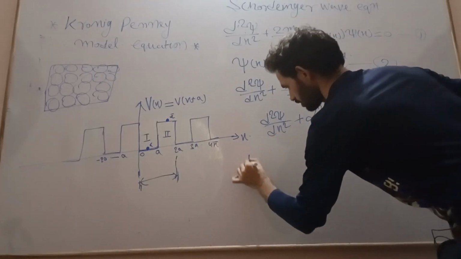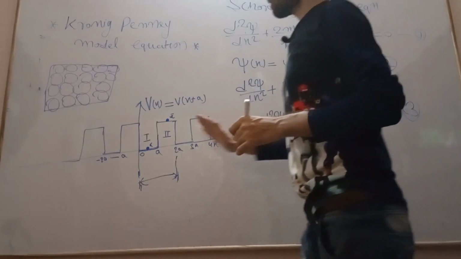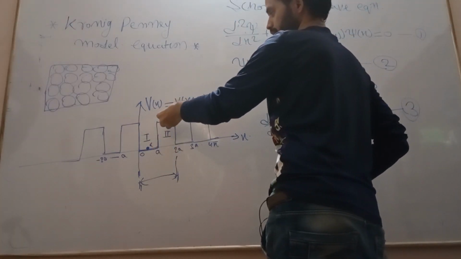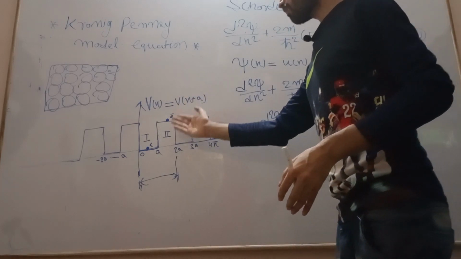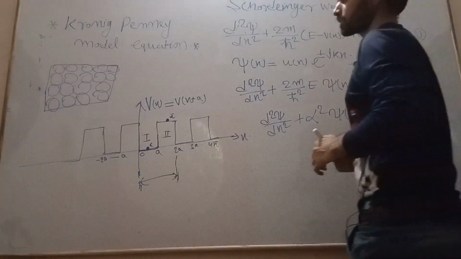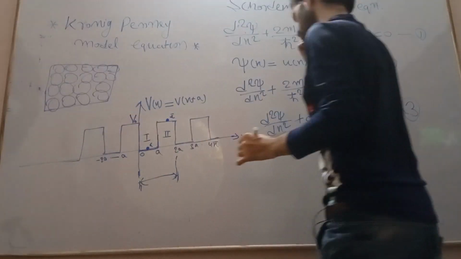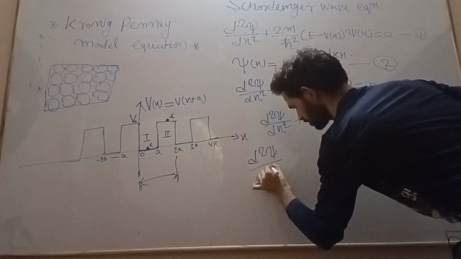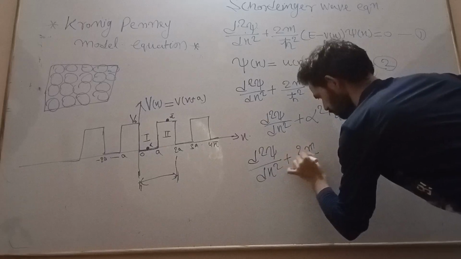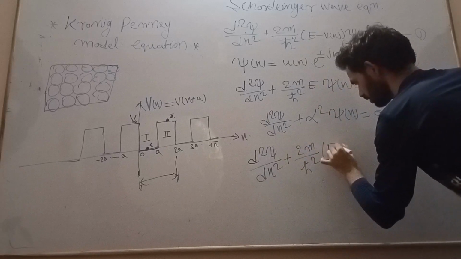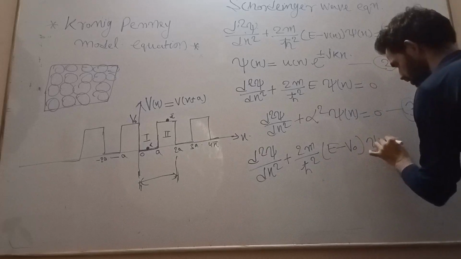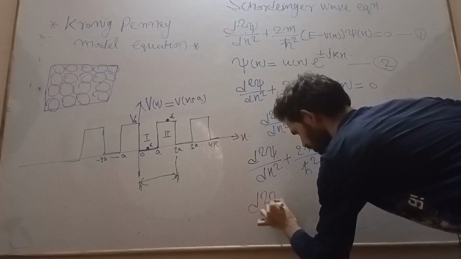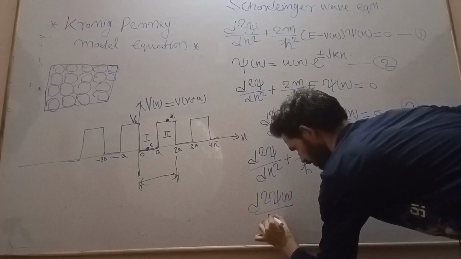Now see next, when the electron is present outside the square well potential, meaning outside the atom, it is feeling free. Feeling free means it has maximum potential energy, V0. So let us put the potential energy as V0. This is 2m by h cut square into E minus V0, my maximum potential energy, into psi of x equal to 0.